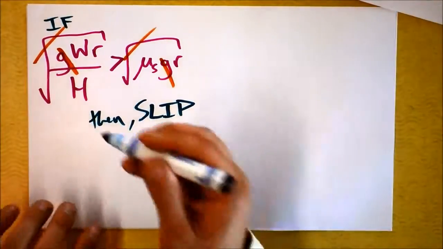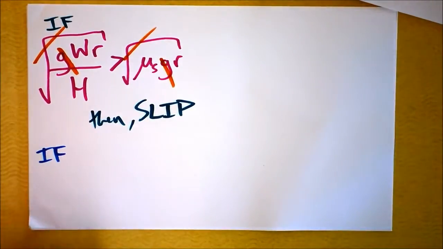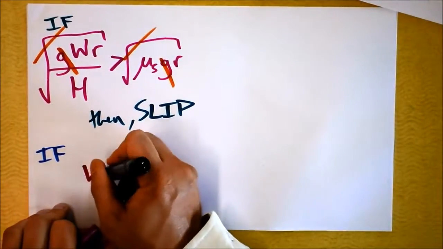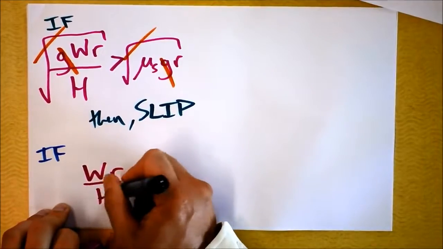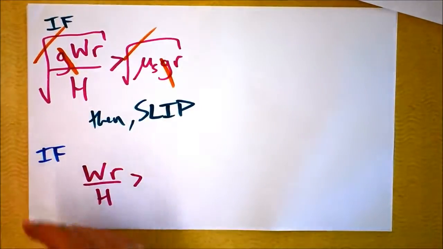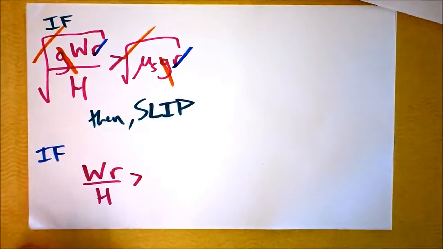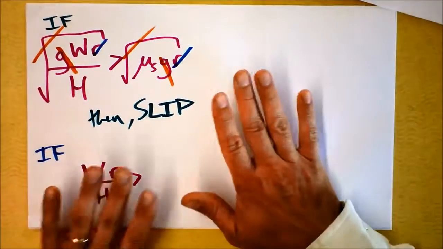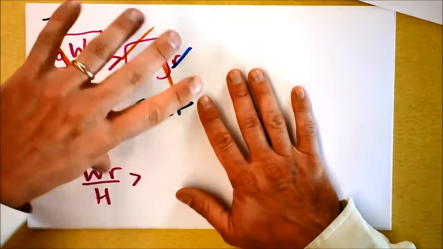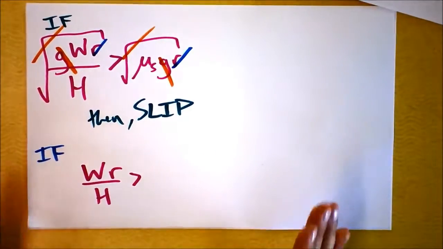So the condition then is if wr over h is greater than, oh shoot, the r's canceled too. Why didn't you tell me? Look, the radius doesn't matter either. Now, of course, the radius matters for when it will slip or tip, but whether it will slip or tip doesn't matter where you put it.